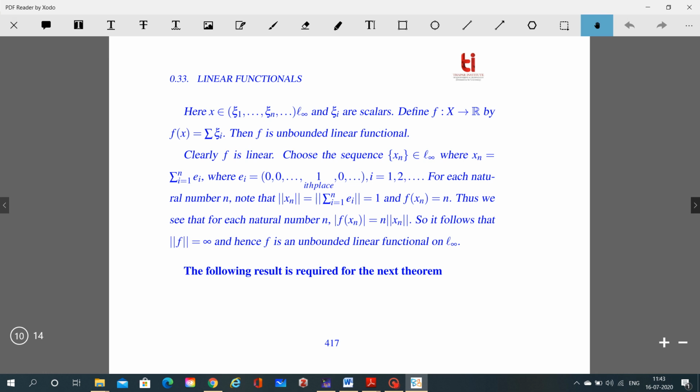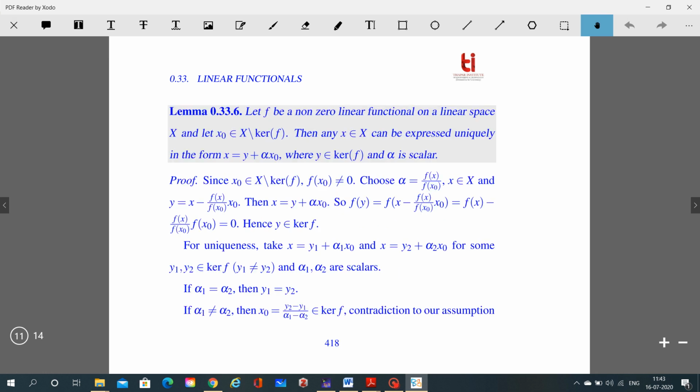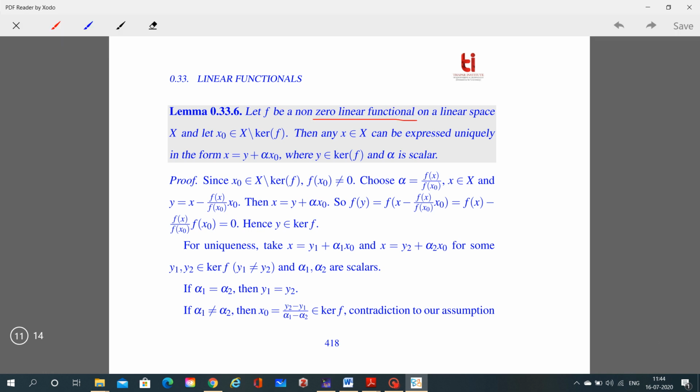So now we will discuss the following result, which is required for our next theorem. Let f be a non-zero linear functional on a linear space X, and x naught belongs to X minus kernel of f. Then any x in the linear space X can be expressed uniquely in the form x equal to y plus alpha times x naught, where y belongs to kernel of f and alpha is a scalar.